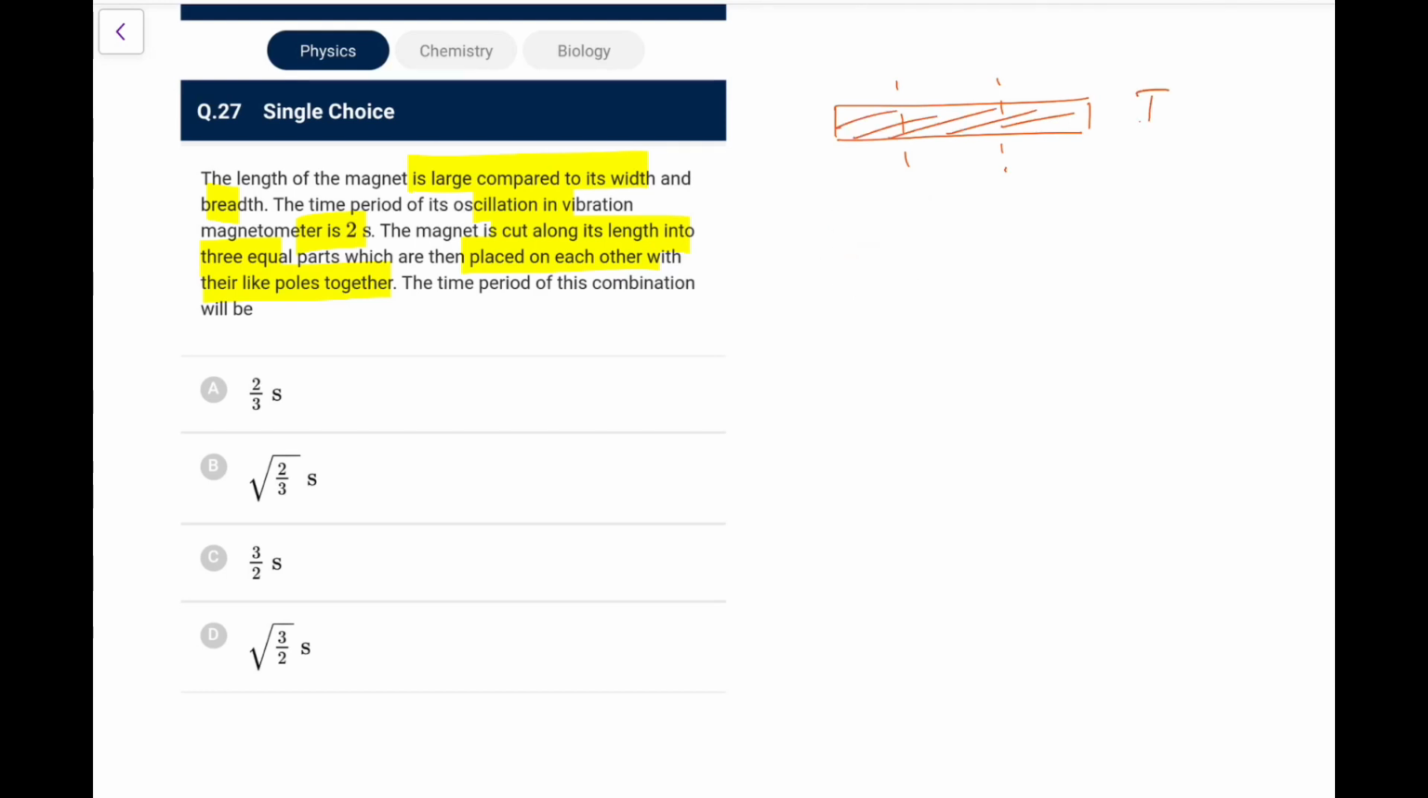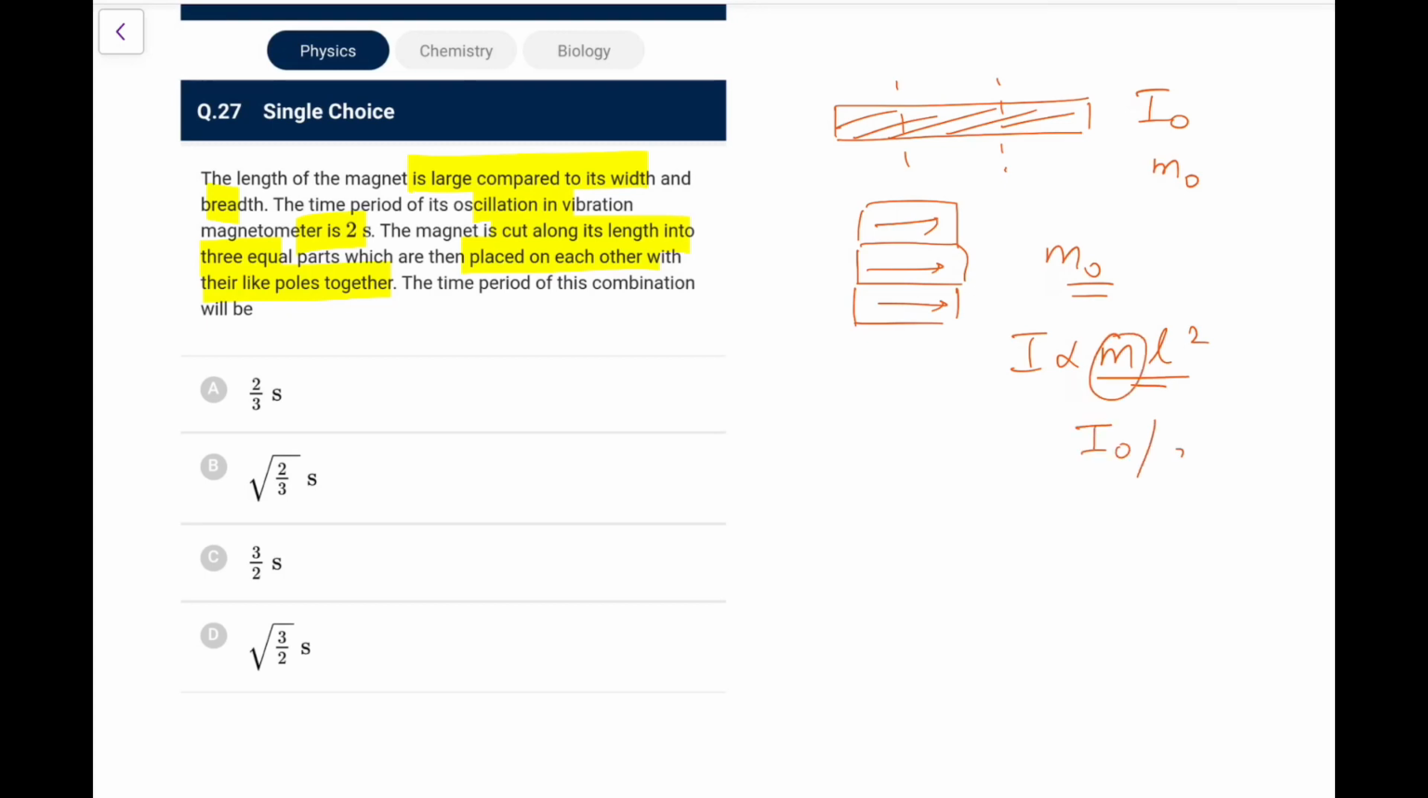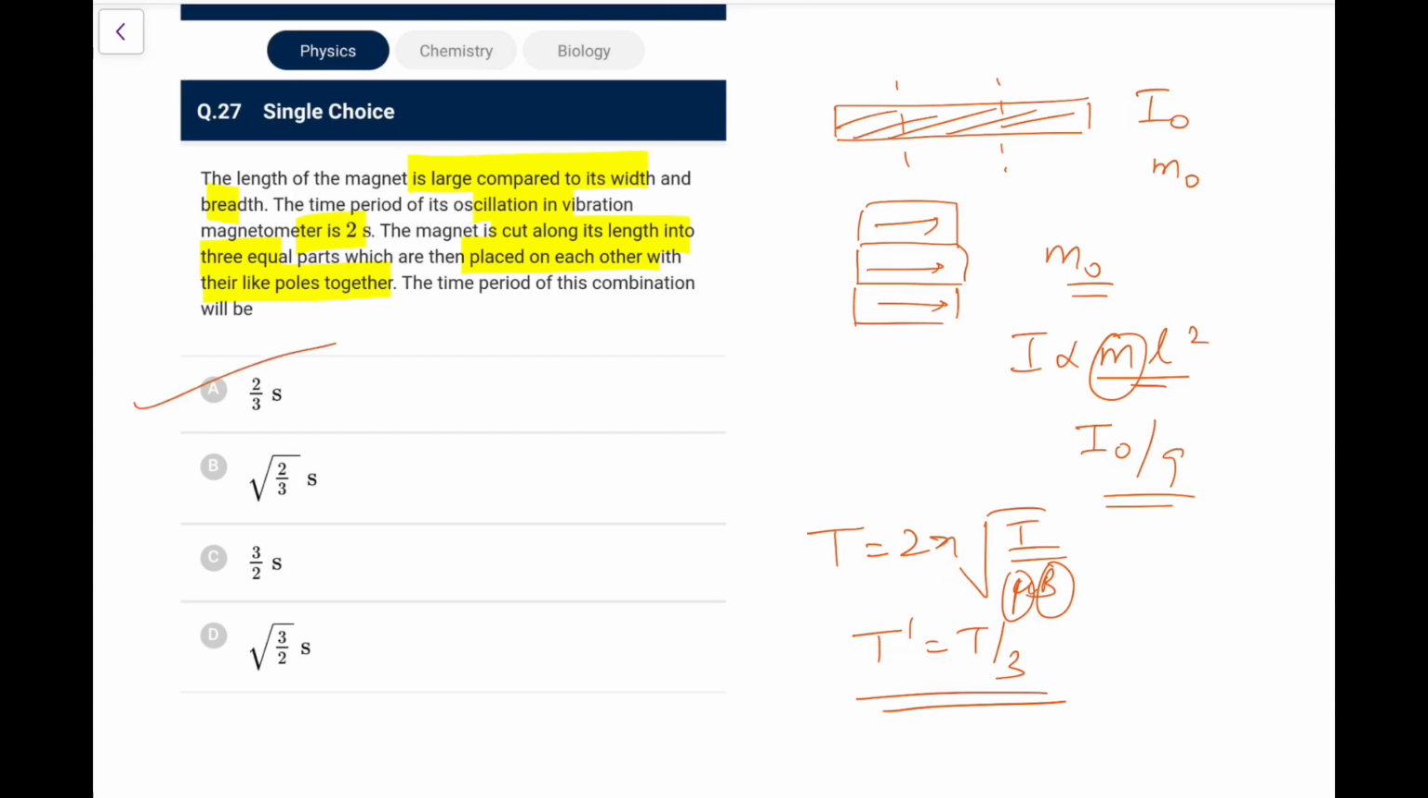Let's say this was the initial piece, its moment of inertia I naught, magnetic moment M naught. Now when you cut it into 3 parts and place it like this, magnetic moment will still be M naught, because each will be M naught by 3, in the same direction. But what happens to I? I is proportional to M into L square. M is again the same, but length has become 1 by 9, so I becomes I naught by 9. And you know time period is 2 pi under root of I upon mu B. So mu is same, B is same, effectively I is 1 by 9. So the new time period T dash would be equal to T by 3. So this is going to be 2/3 seconds. You can go for option A.